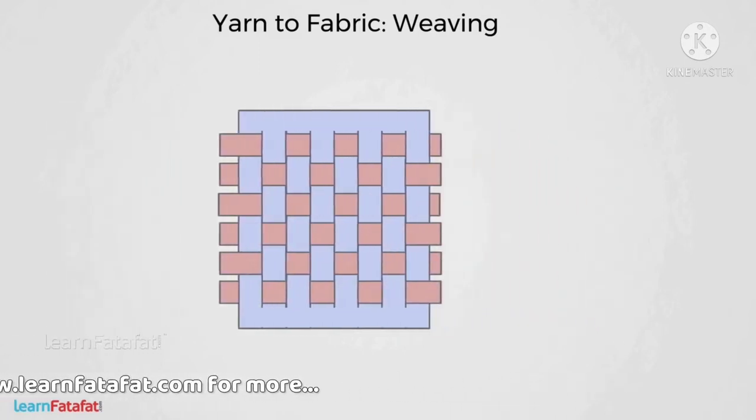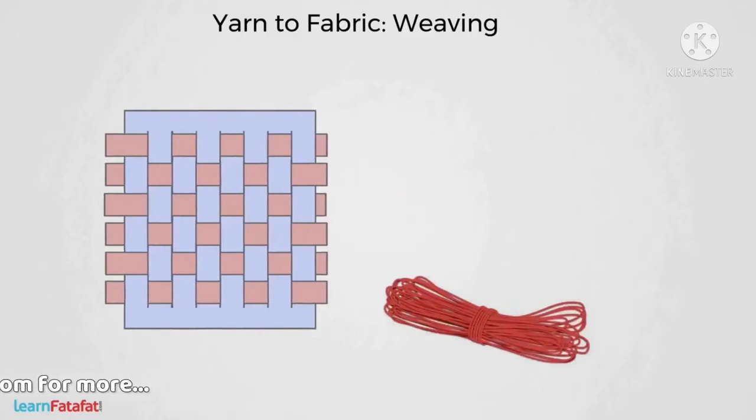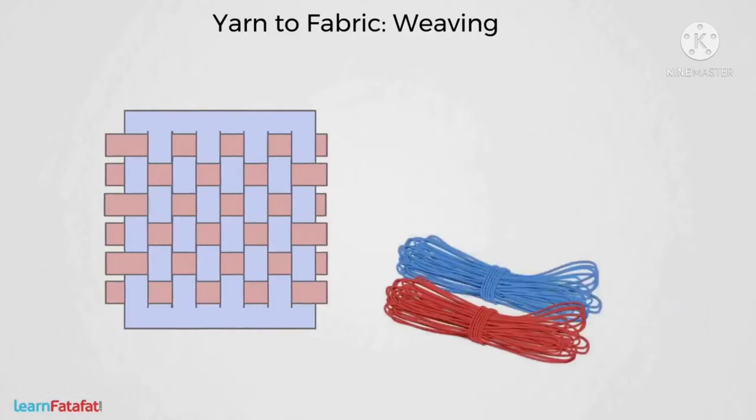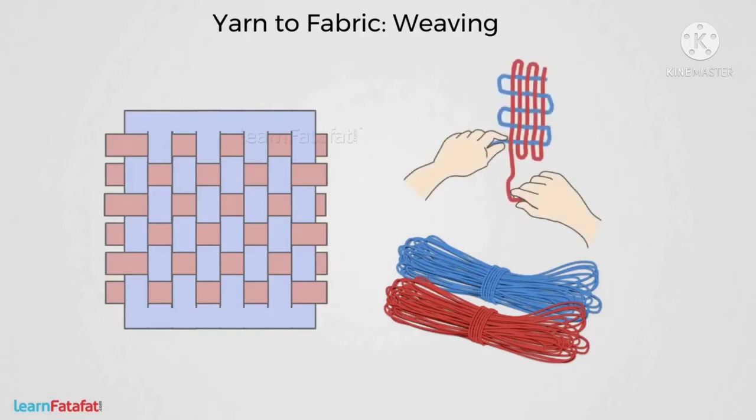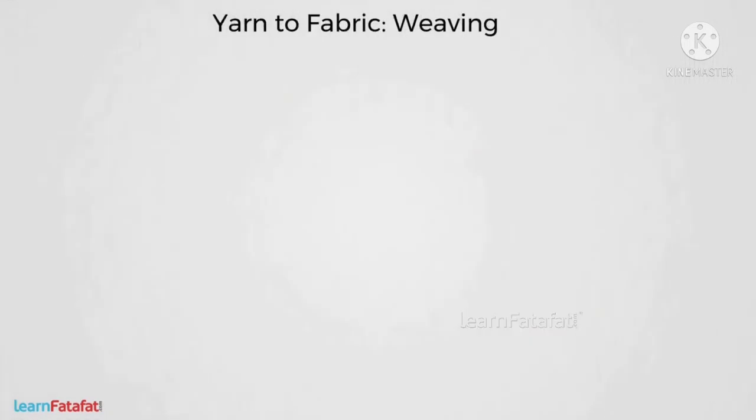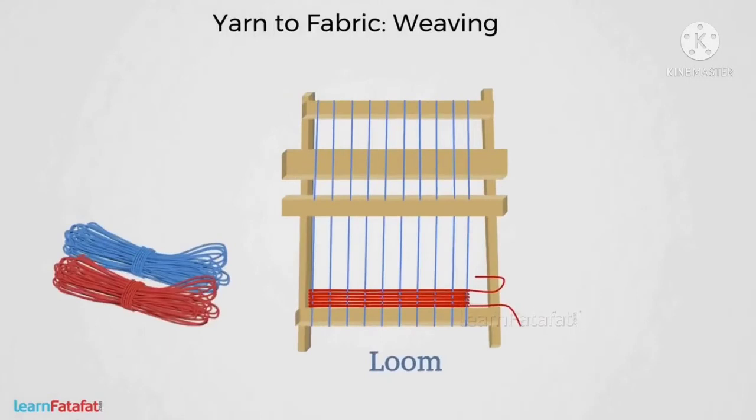You can weave yarn in the same way, but for that, we need 2 sets of yarn. The process of arranging 2 sets of yarn to make fabric is called weaving. It is very difficult to weave yarn with hands. To make it simple, we use a loom. Basically, a loom is a structure which is used to give support to your weave.